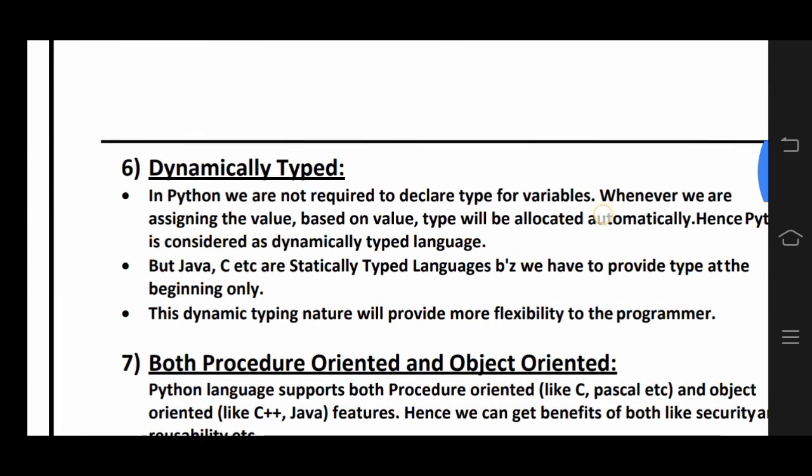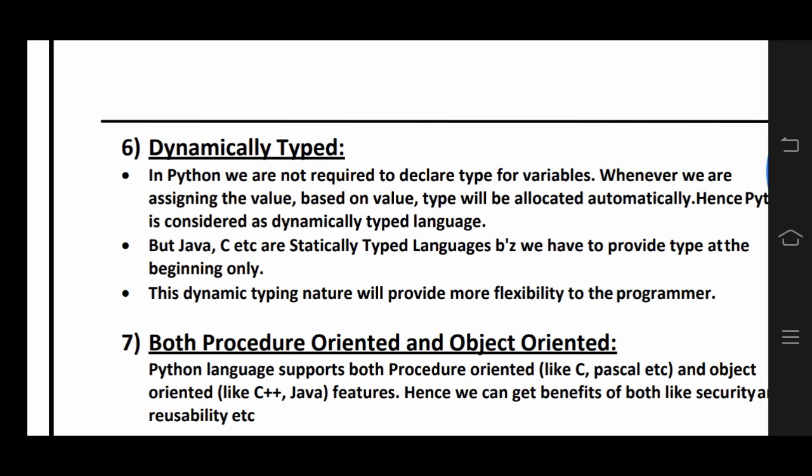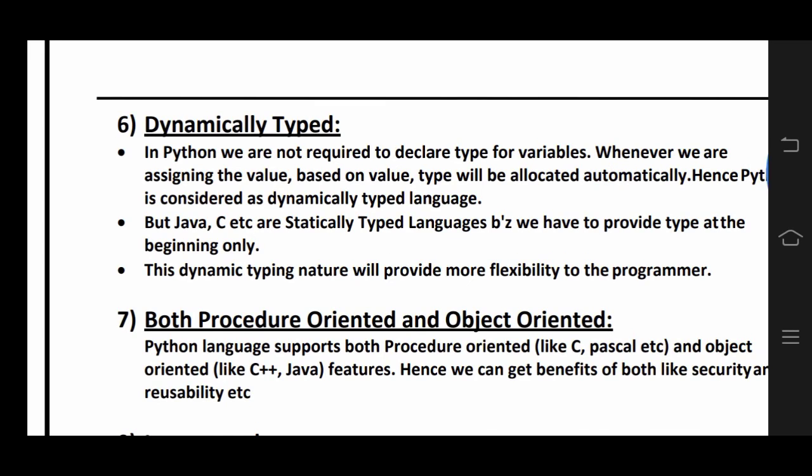Dynamically typed. Python has another feature, which is dynamic typing. In Python, we are not required to declare the type for variables. Whenever we assign a value, the type is allocated automatically based on the value. But Java, C, etc. are statically typed languages because we have to provide the type at the beginning. The dynamic typing nature provides more flexibility to the programmer.